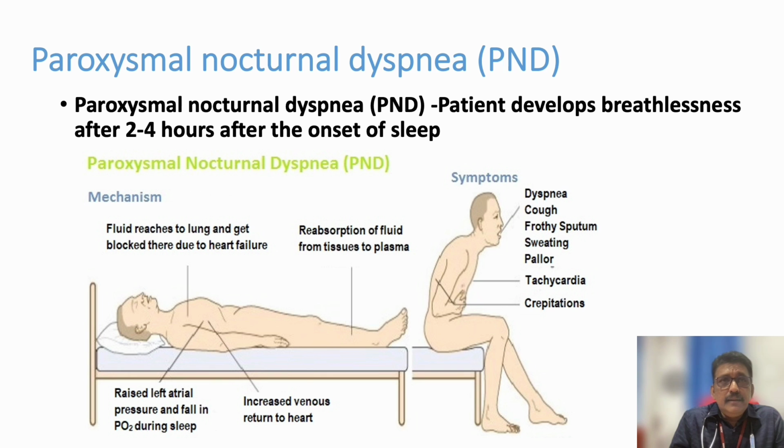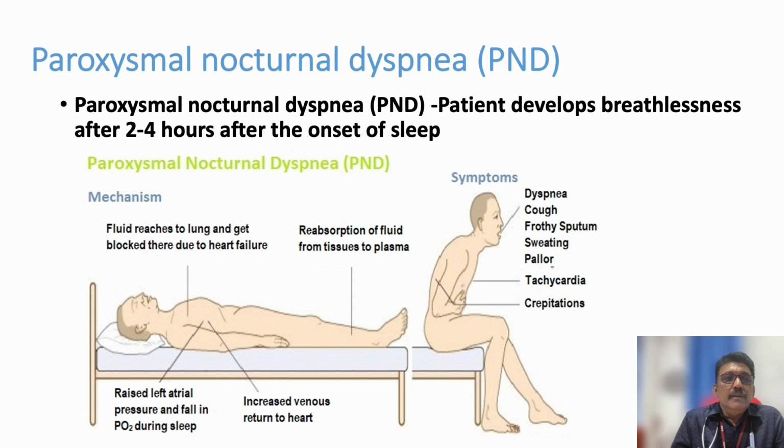That increasing fluid in the intravascular compartment can go to the right ventricle, then the left ventricle. If the left ventricle has a failure, even if it is minimal, suddenly at night the patient can develop breathlessness. This is called paroxysmal nocturnal dyspnea.